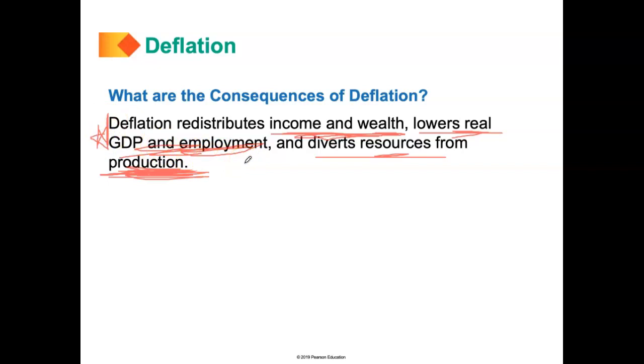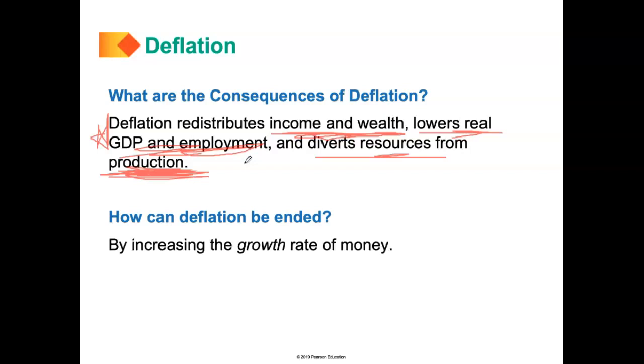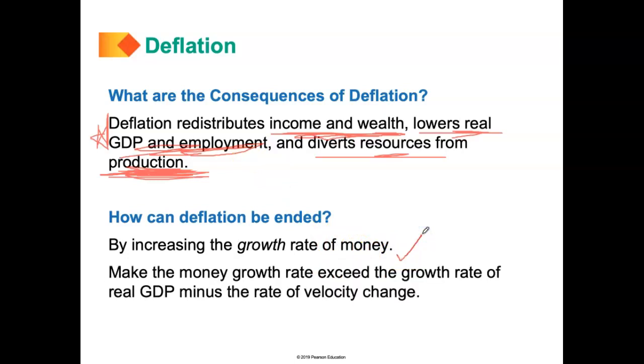And how can deflation be ended? Well, deflation can only be ended by increasing the growth rate of money. But it's not just increasing the growth rate of money. You have to increase the growth rate of money to the point where the growth rate of money exceeds the growth rate of GDP minus the growth rate of velocity. So that is how deflation can be ended, and these are basically the effects of deflation.